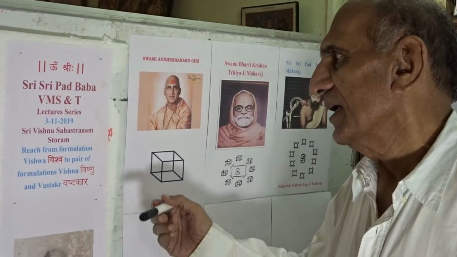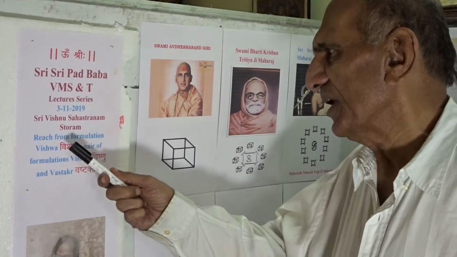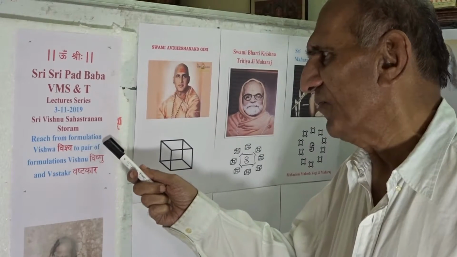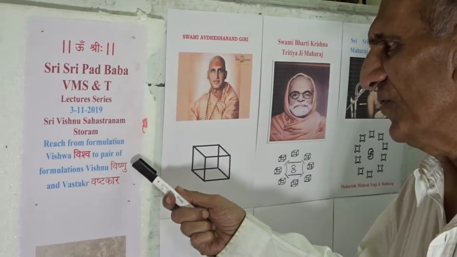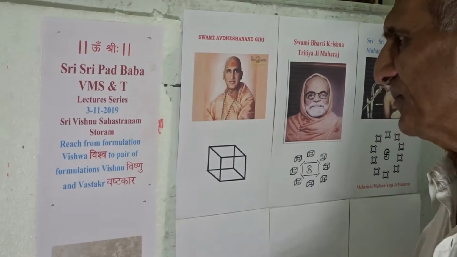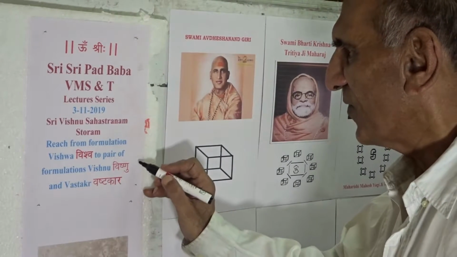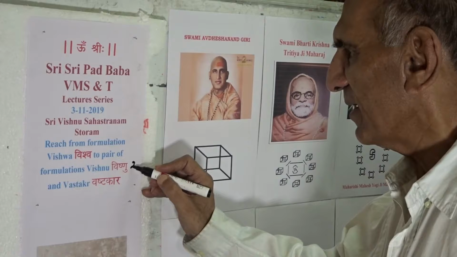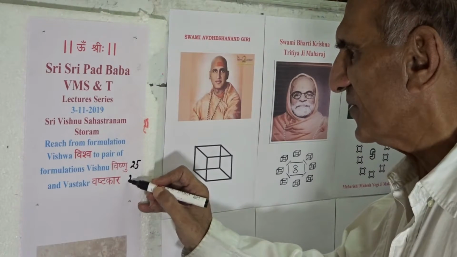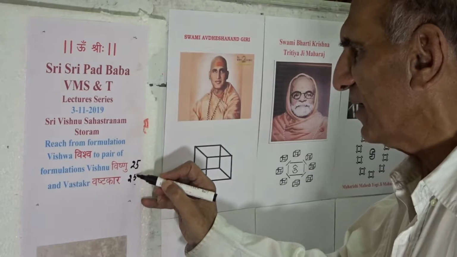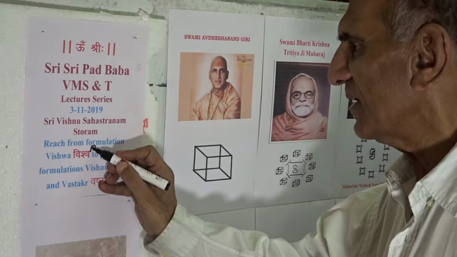Today we shall be having a focus upon a reach from formulation Vishwa to the pair of formulations Vishnu and Vastkar. Formulation Vishnu is of TCV value 25 and formulation Vastkar as well is of TCV value 25, while formulation Vishwa is of TCV value 19.